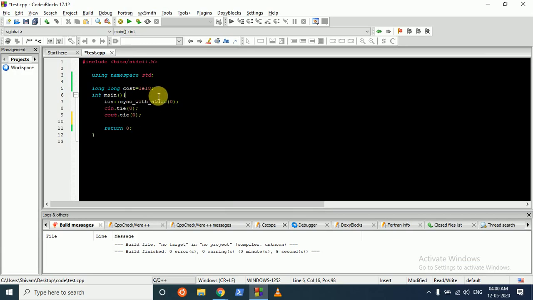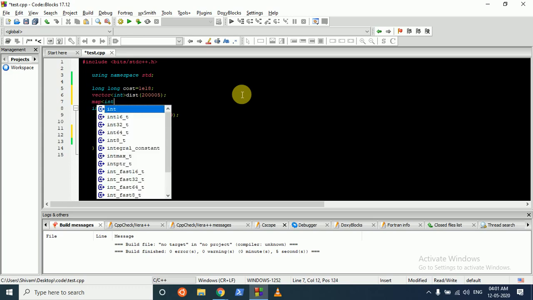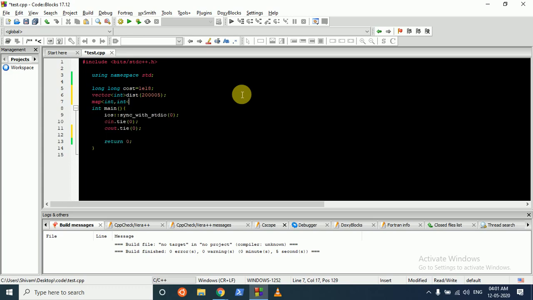So what we'll actually do is first make a distance vector of this size. Then we'll also make a map to store the indices.